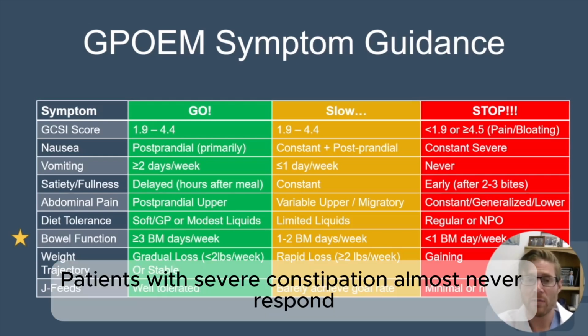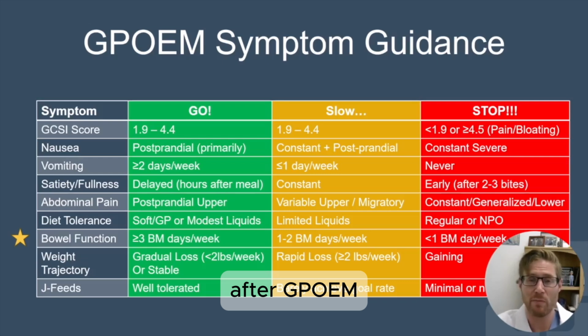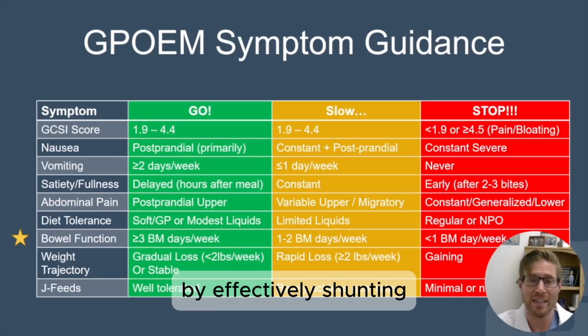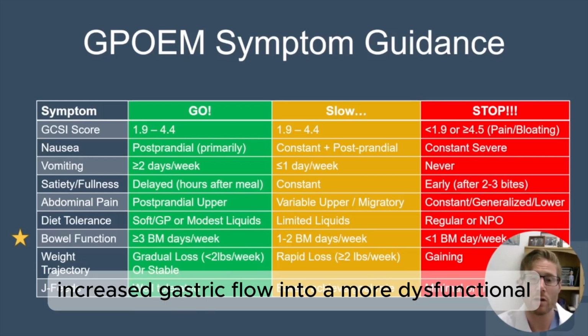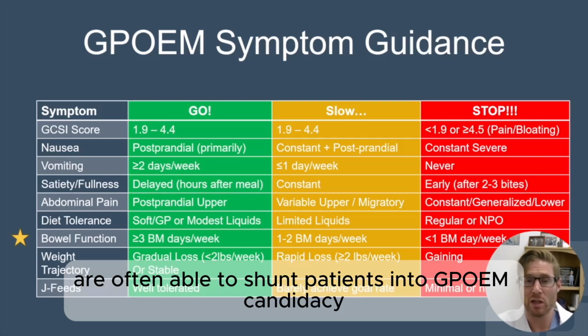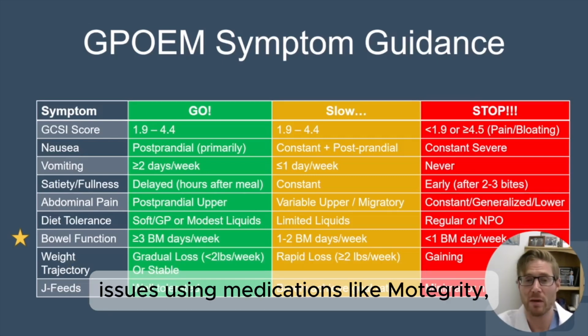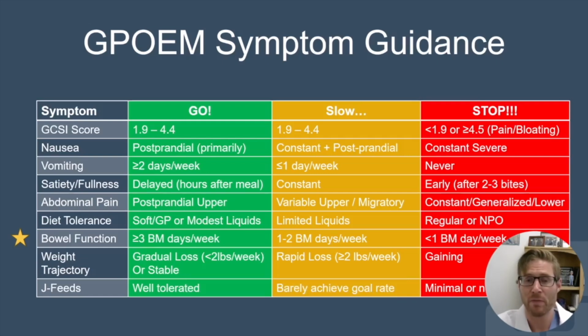Patients with severe constipation almost never respond, and some may even experience worse nausea and bloating symptoms after GPOEM by effectively shunting increased gastric flow into a more dysfunctional lower GI tract. Our gastroenterologists are often able to shunt patients into GPOEM candidacy with proper medical management of their lower GI issues using medications like Motegrity, Trulance, and Ibsrela.